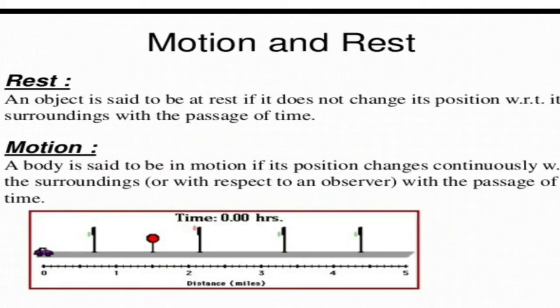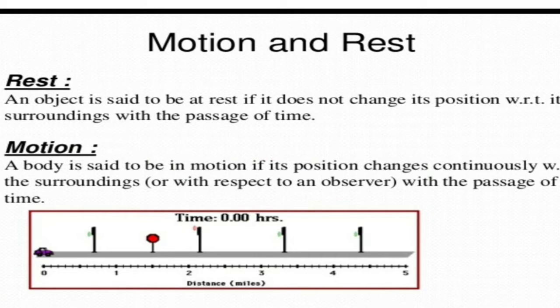Now, coming to the words motion and rest. When will you say that an object is at rest? If the object does not change its position with respect to the surroundings with the passage of time, we say the object is in the state of rest. Suppose we are sitting at home, looking outside, the trees and everything do not change their position with respect to time. So those objects are at rest.